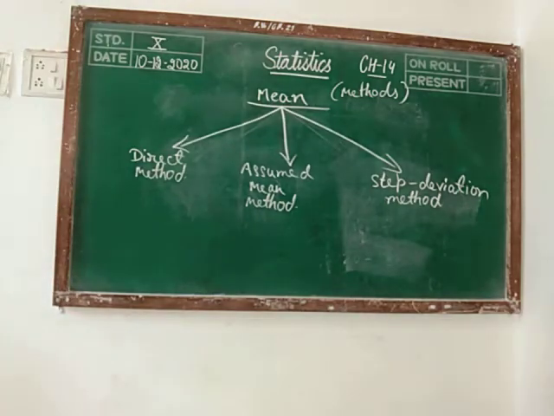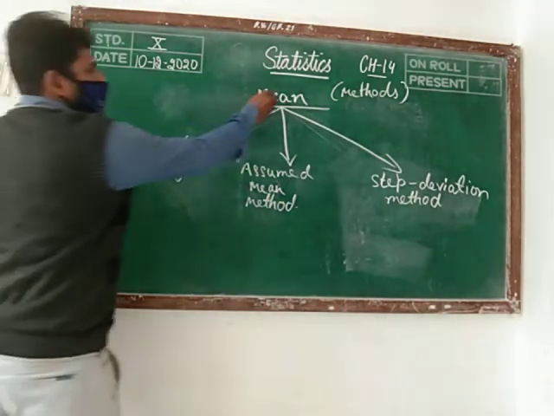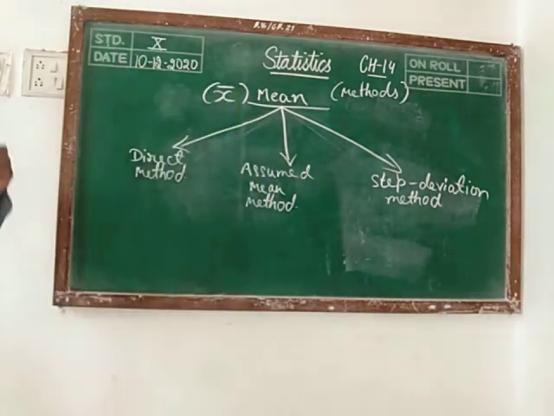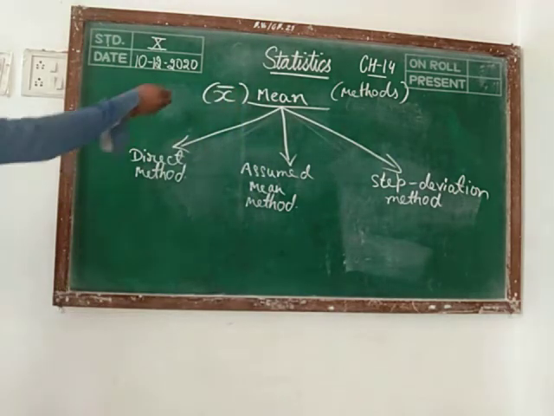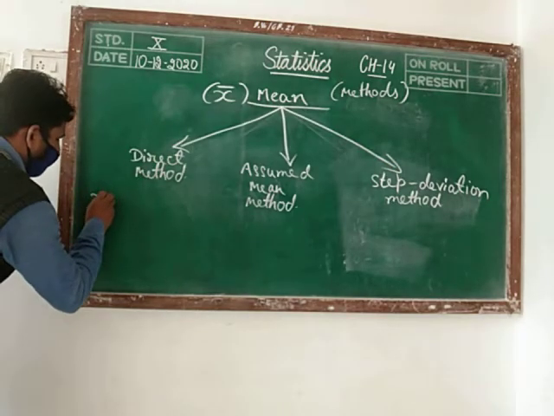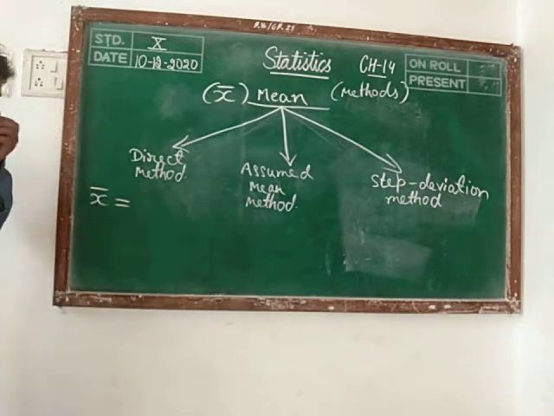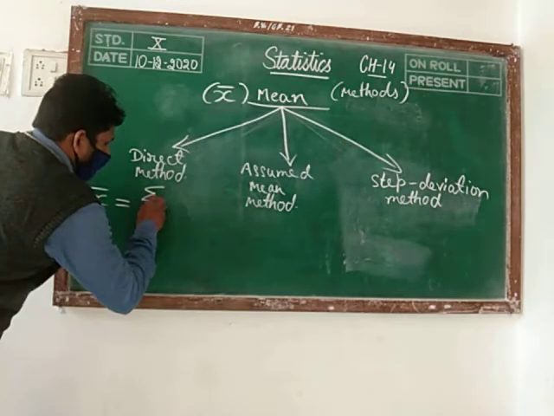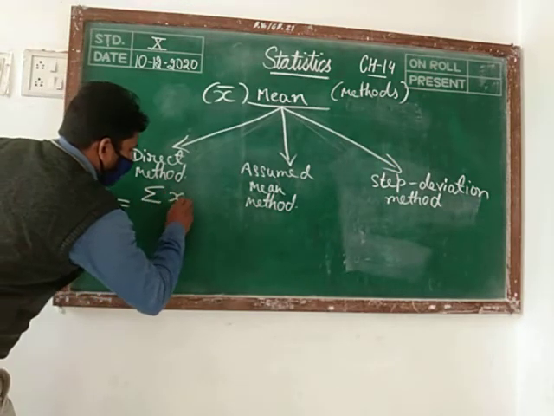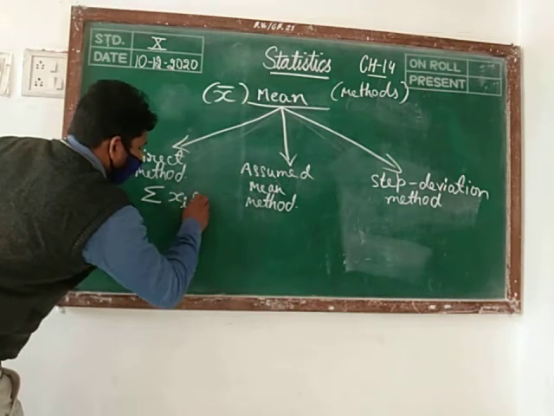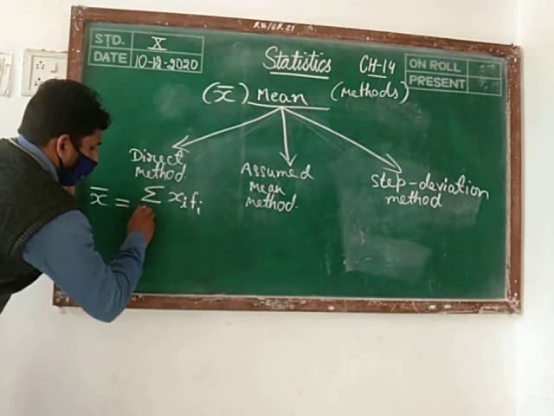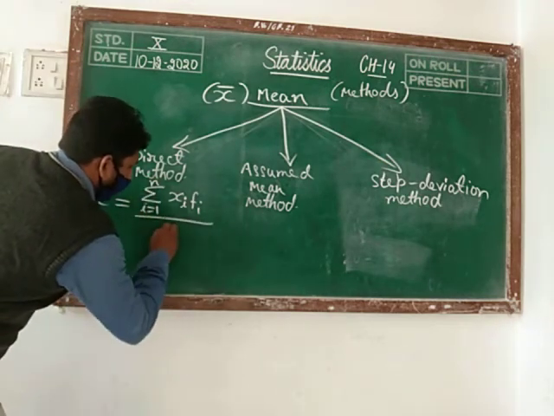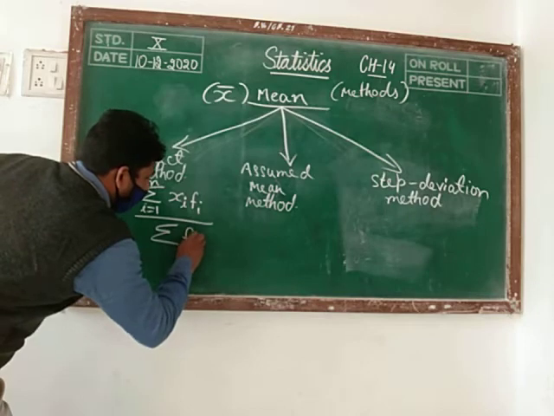In direct method, we are representing mean by x bar. Then in direct method, if you have to find x bar, means the mean, then we are using this formula: summation xi fi, where the value of i is 1 to n, upon summation fi.